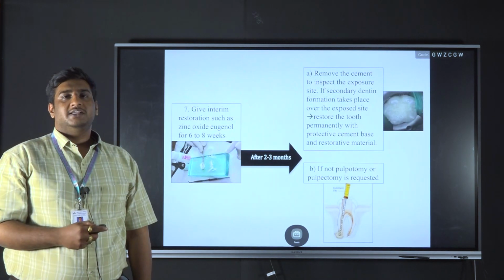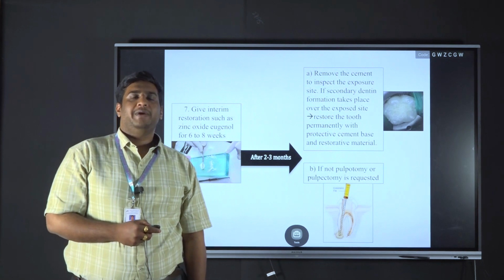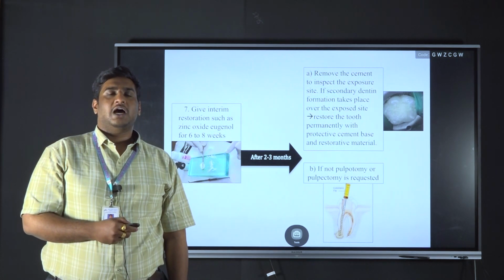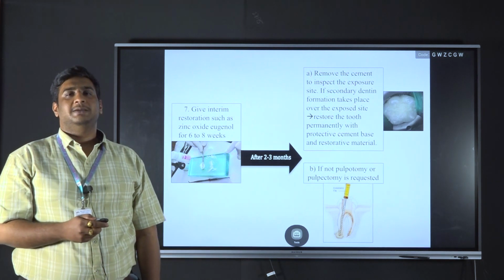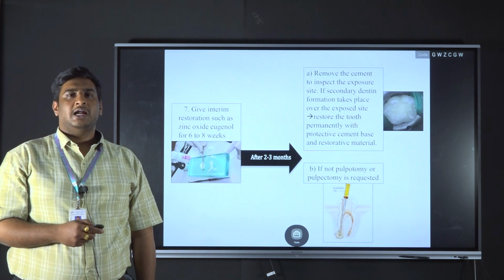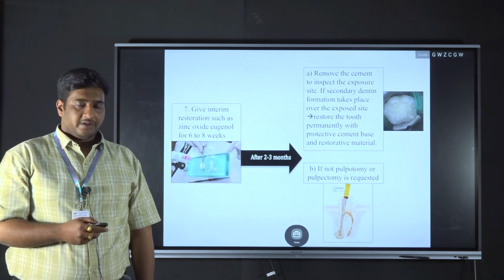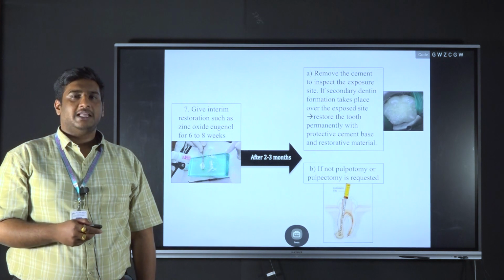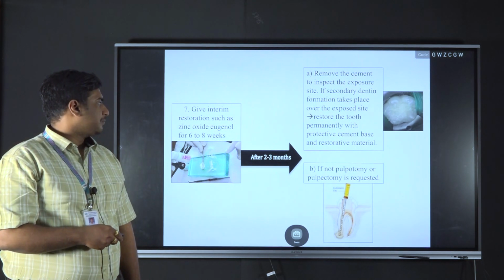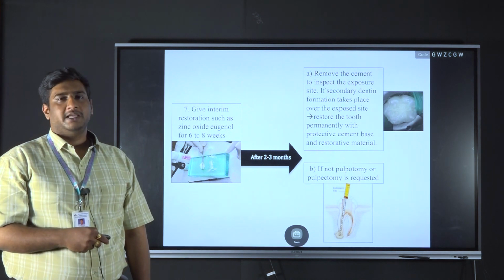Then the cavity is restored with an interim restoration, and the patient should report after 6 to 8 weeks. At the second visit, if the patient is symptom free, the interim restorative material is excavated from the cavity and the permanent restoration is placed. If the patient is symptomatic even after 6 to 8 weeks, the next procedure, pulpotomy or pulpectomy, is indicated.